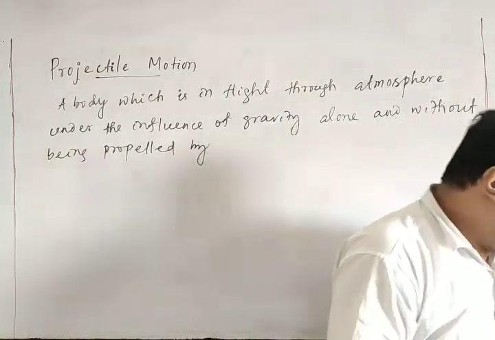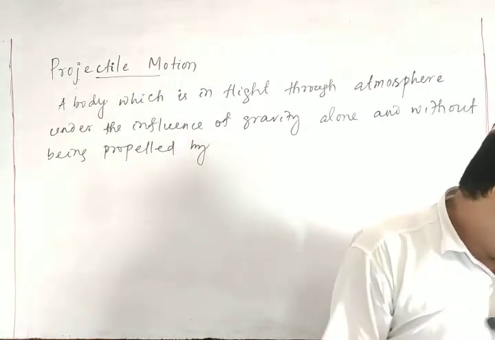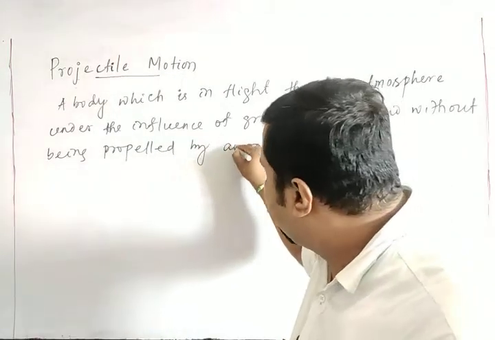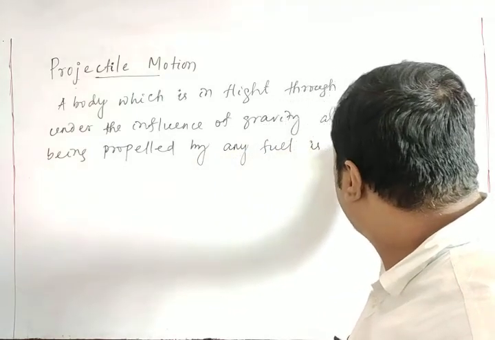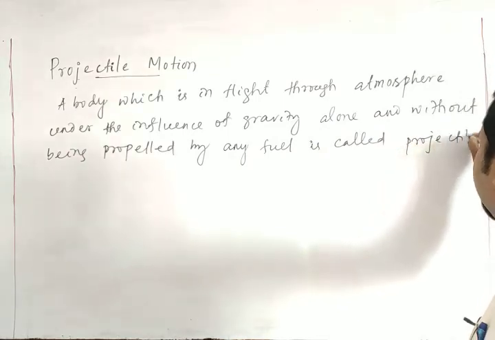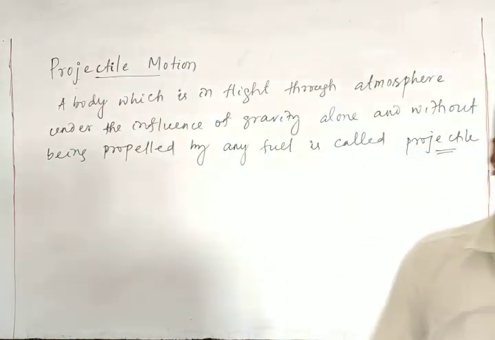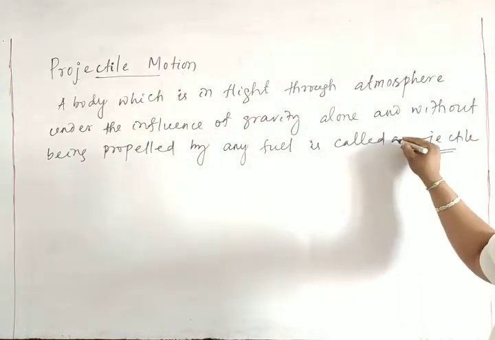Propelled means we are not giving anything, any fuel. That is called a projectile. That is very, very important. Clear?